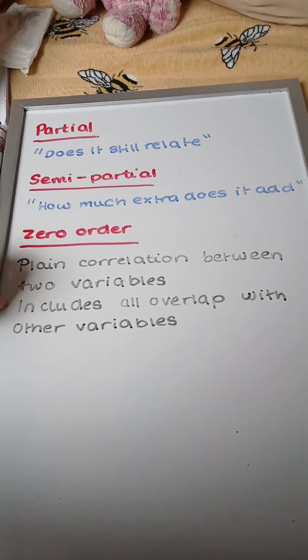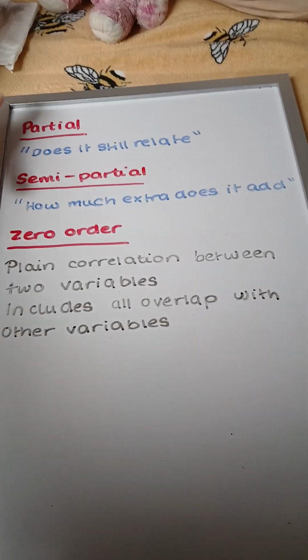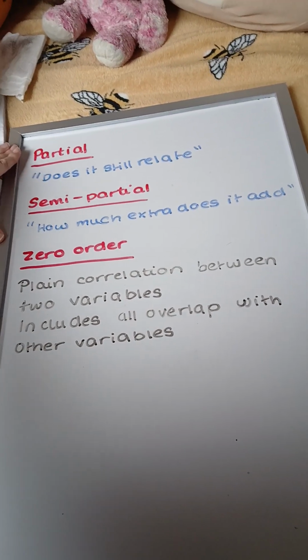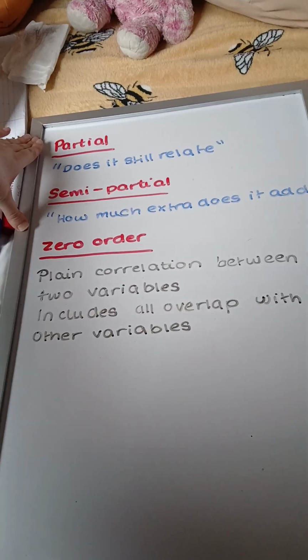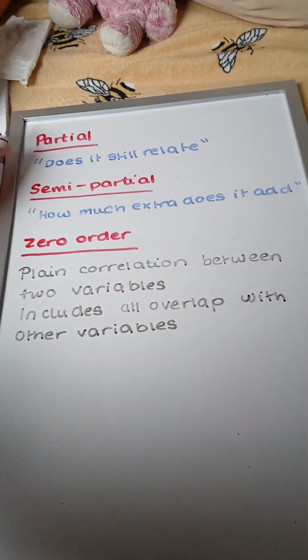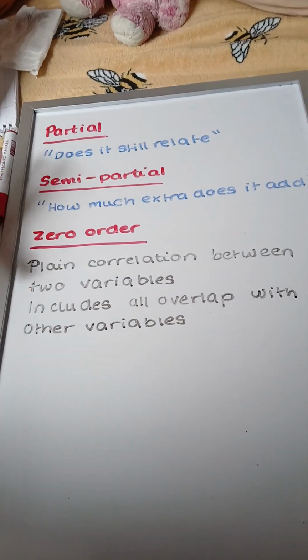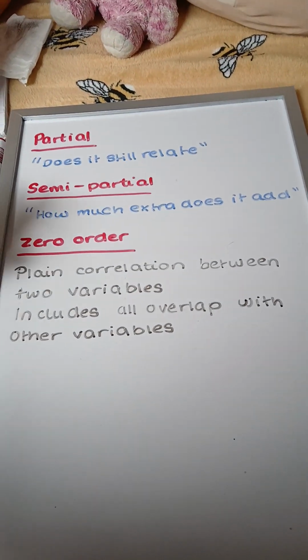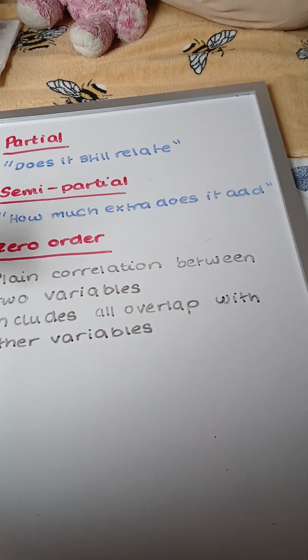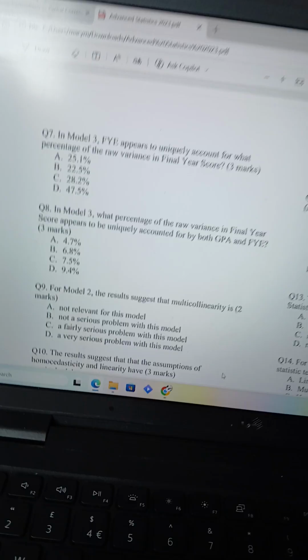It includes all of that. So it's without taking anything out, while these two clean things up and remove influence of other variables in different contexts. But basically, if you learn the difference between these, question 8 will be easy.